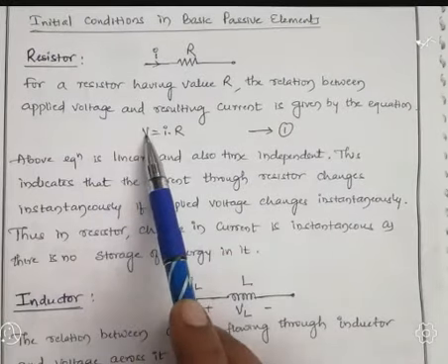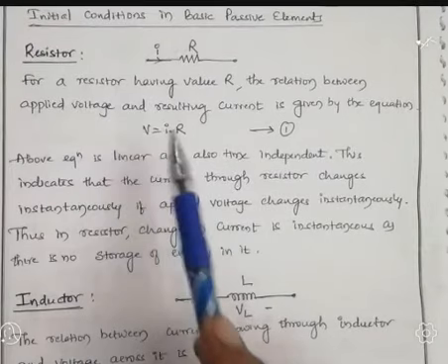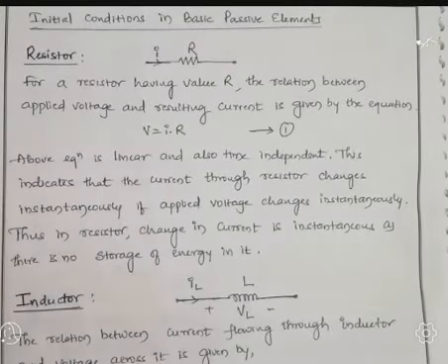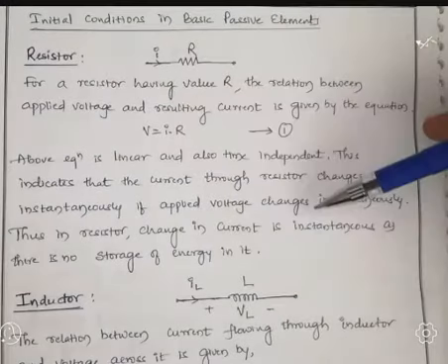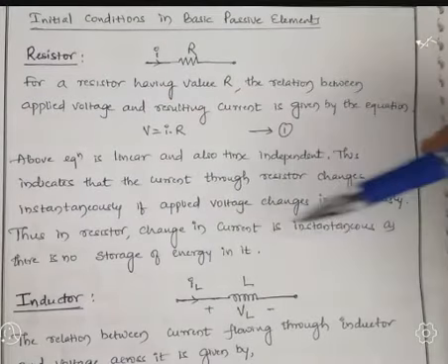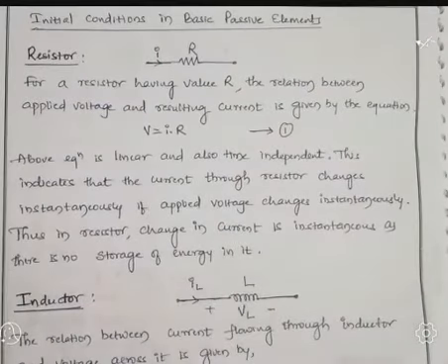It means if you increase the value of V, simultaneously you will get the value of I. Thus, in a resistor, change in current is instantaneous as there is no storage of energy in it. Because there is no storage element, V and I are directly proportional.